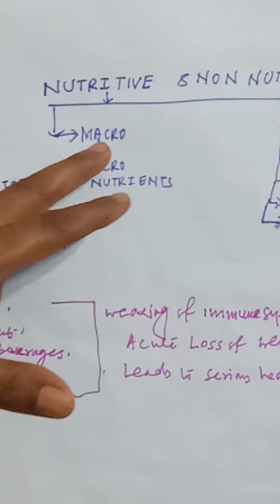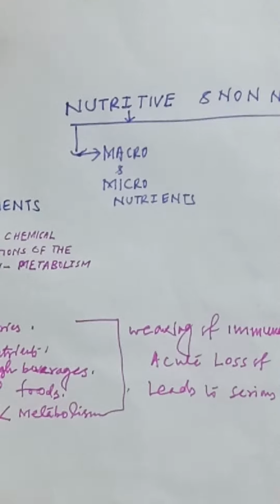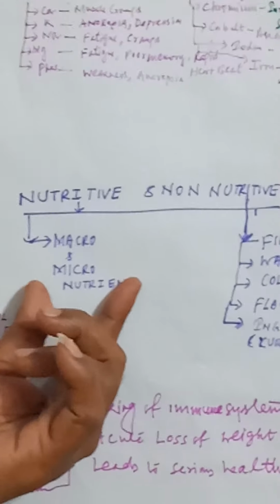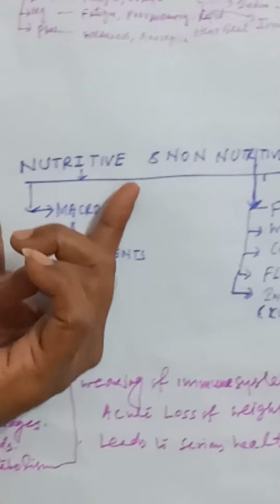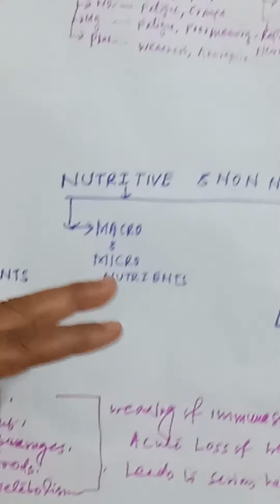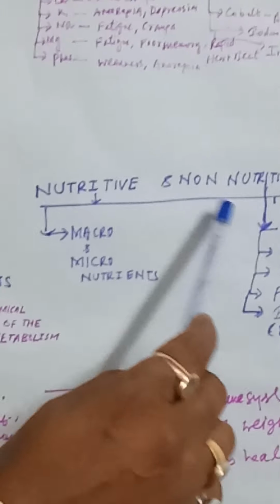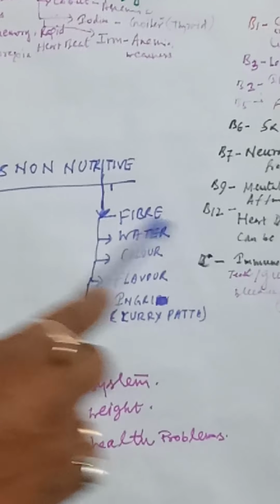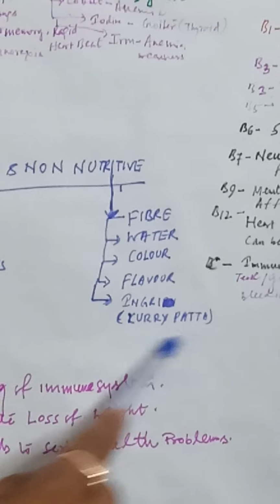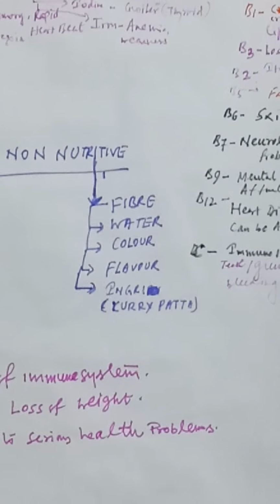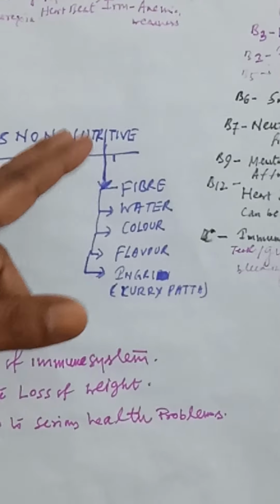That is, all macronutrients like carbohydrates, proteins, fats, water, as well as different kinds of minerals and vitamins are very essential to make the body organs perform properly and to get energy properly. This comes under the category of nutritive substances. Non-nutritive substances are like fibers, water, color, flavor, and different kinds of ingredients. These come under non-nutritive substances.